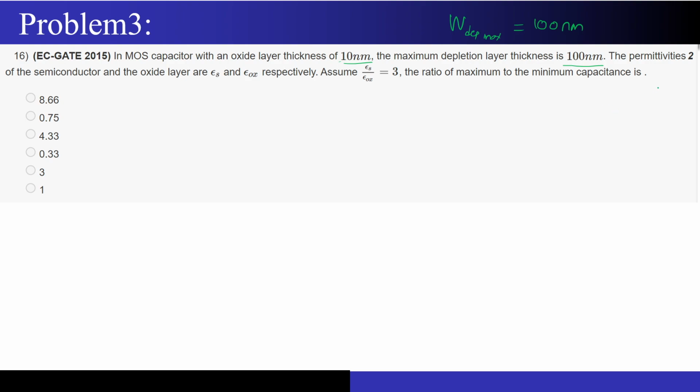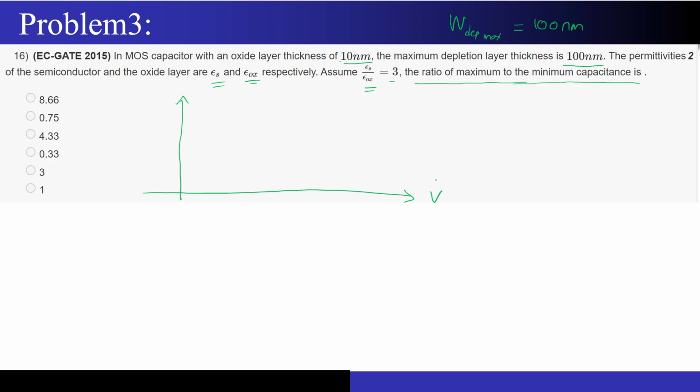The permittivities of the semiconductor and the oxide layer, epsilon S and epsilon ox, they have given just as symbols, and they have given us the ratio of epsilon S and epsilon ox as 3. Now they are asking us to calculate the ratio of maximum to minimum capacitance. I will take some help from you, and please respond quickly because we don't have a lot of time left.